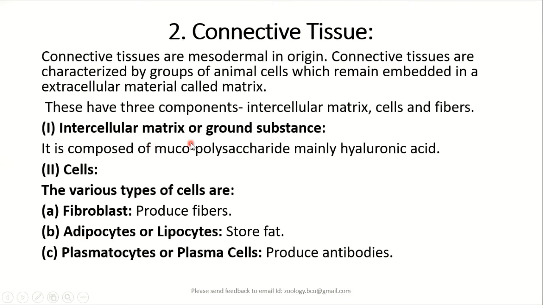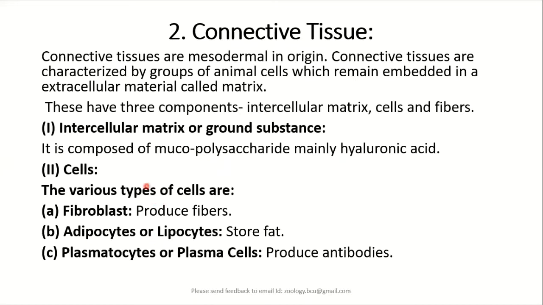So in the intercellular matrix or in the ground substance, we have mucopolysaccharide, which mainly consists of hyaluronic acid. In this matrix, the ground substance of connective tissue, we may come across different types of cells.